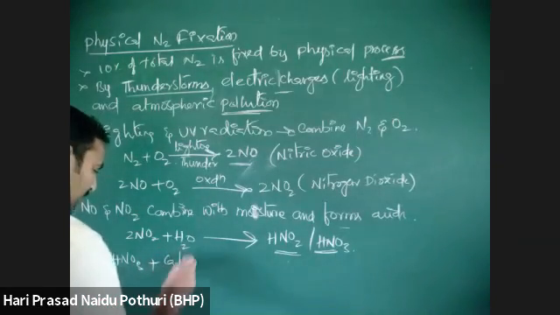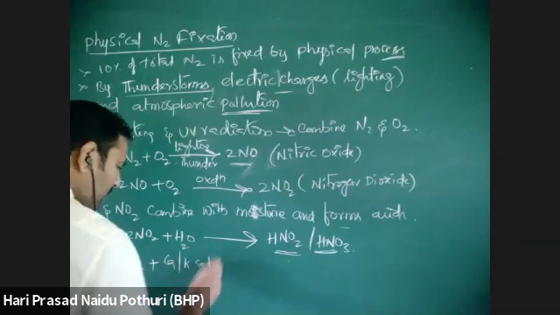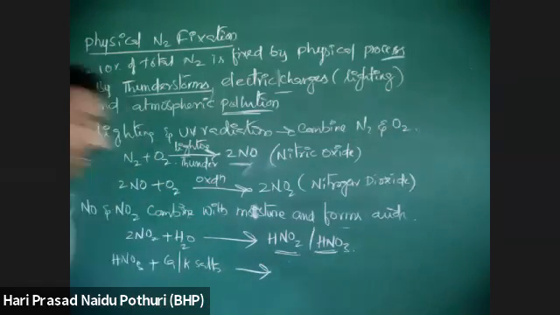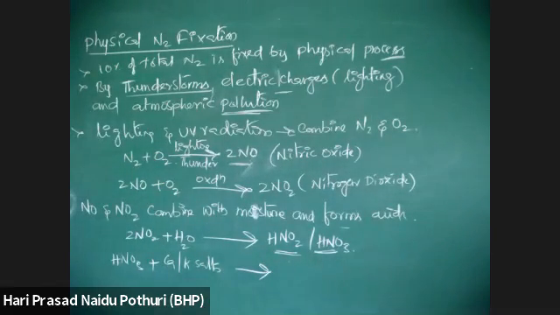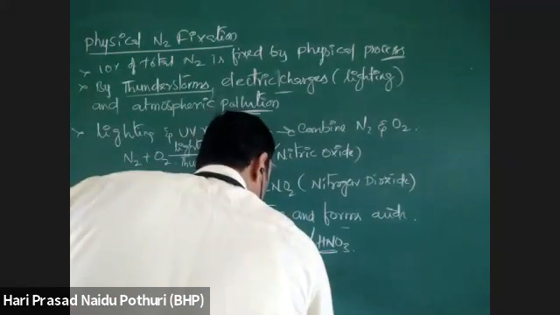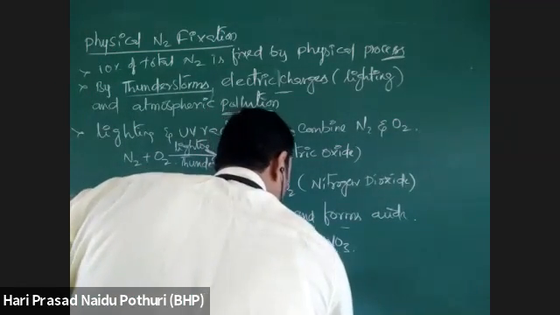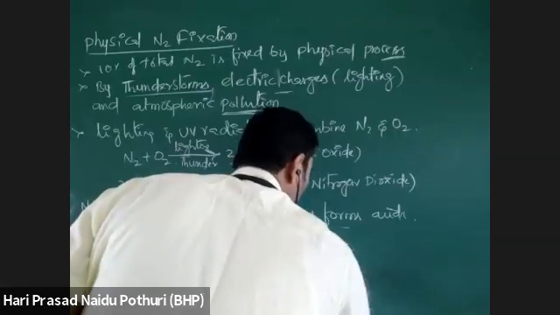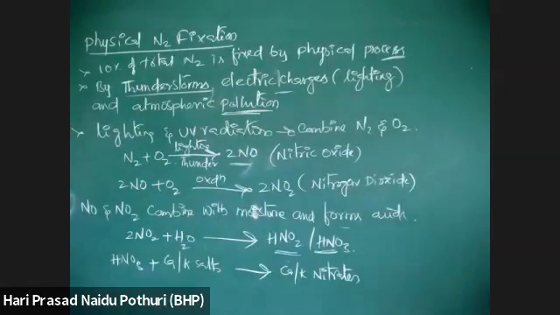When HNO3 is combining with calcium or potassium salt, they can form calcium or potassium nitrate. Calcium or potassium nitrates are formed on combining with this.